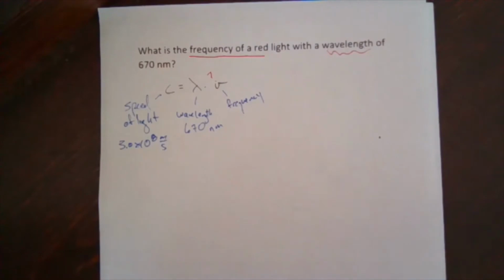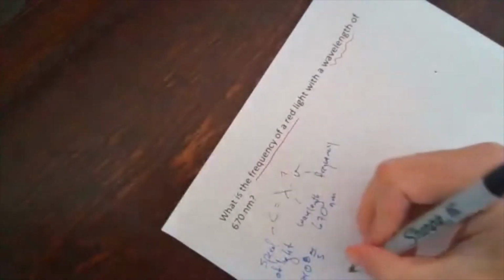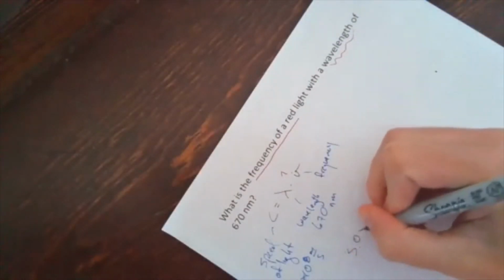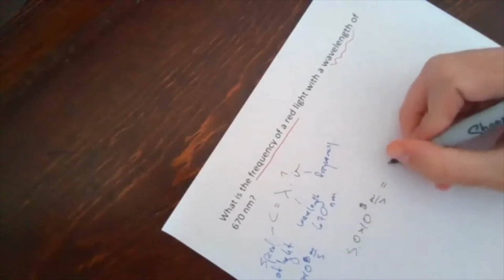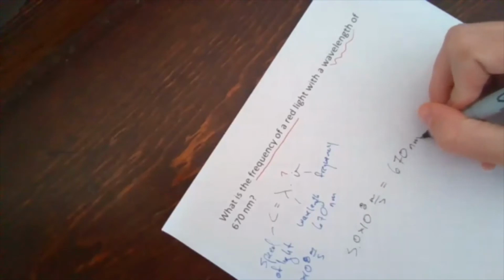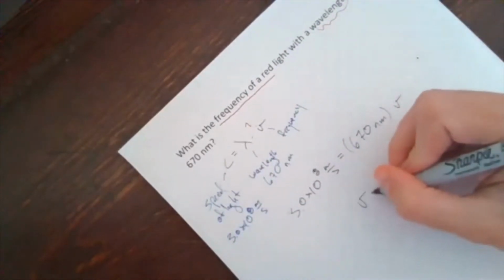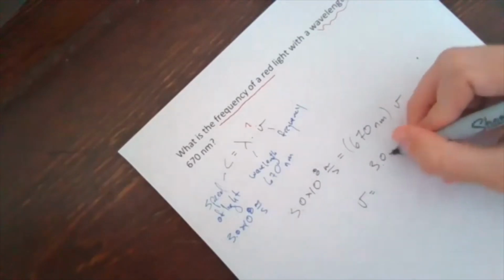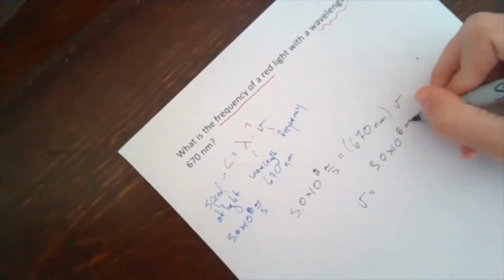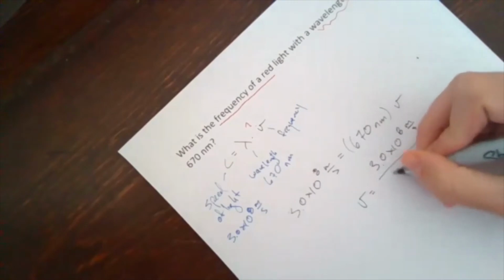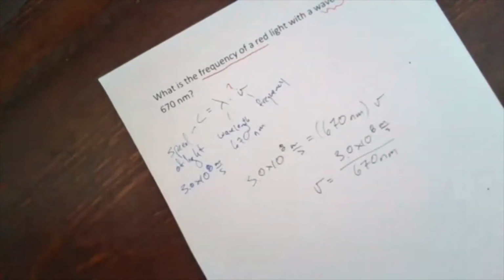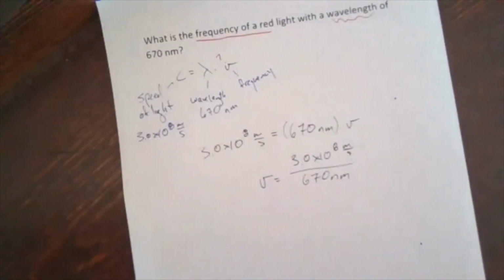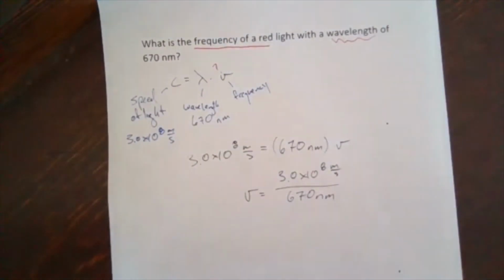So we can go ahead and plug everything in. I have 3.0 times 10 to the 8th meters per second is equal to 670 nanometers times my frequency. So then frequency is equal to 3.0 times 10 to the 8th meters per second divided by 670 nanometers.